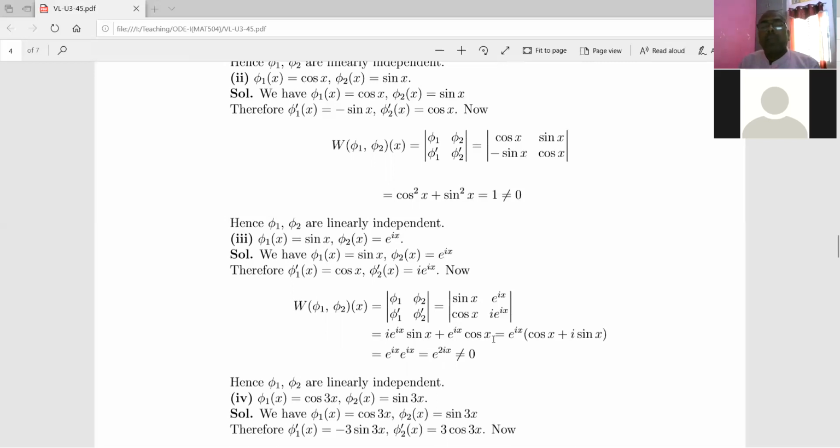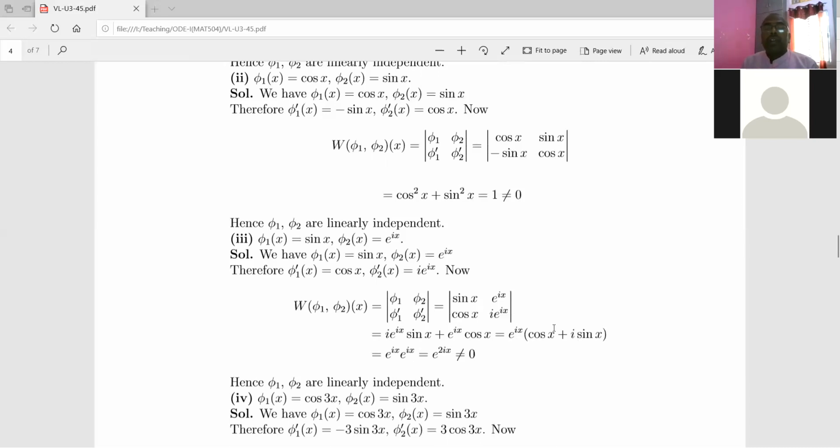Please remember i sin x minus cos x. But here is one small mistake: this is not the value of the determinant. The value of the determinant is e to the power ix into i sin x minus cos x, right?